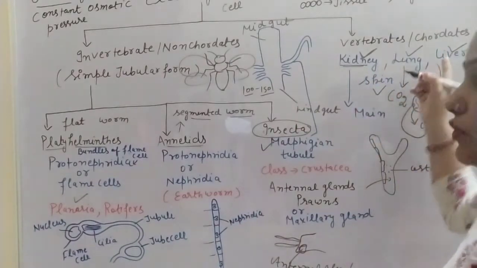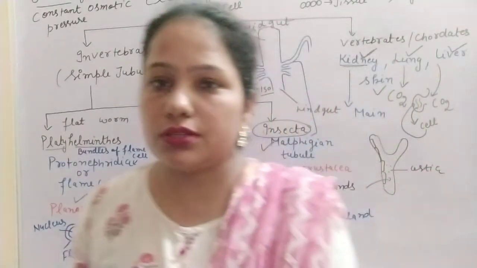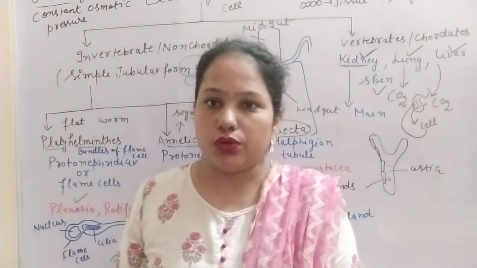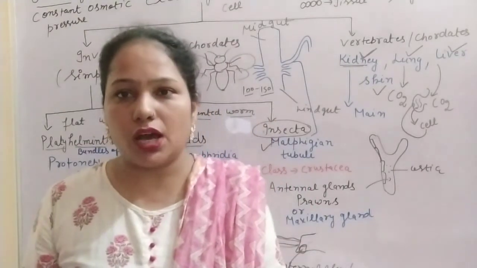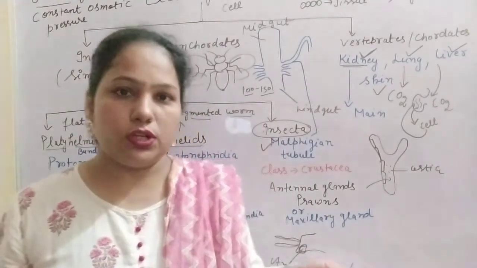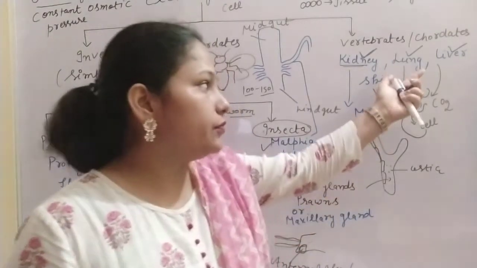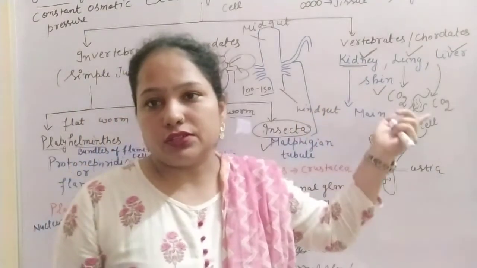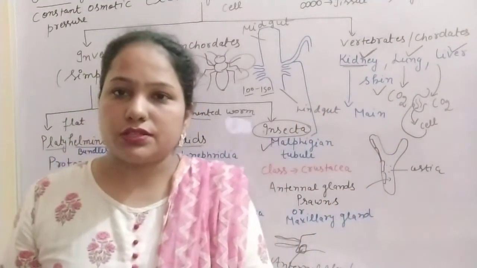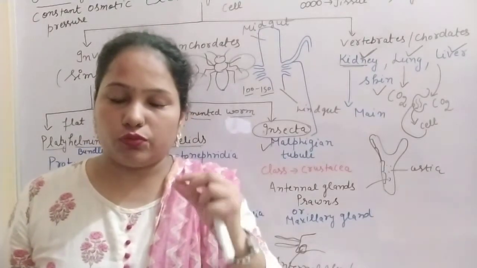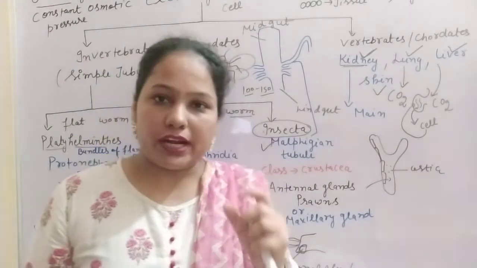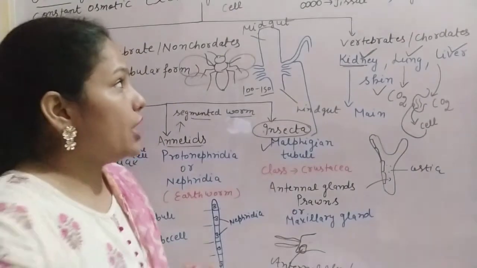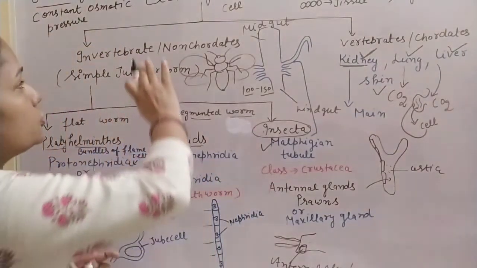so that the lung helps in excretion. Next is the liver. In case of liver, the urea cycle takes place, means the waste ammonia changes into urea in our liver. So liver also helps in excretion. Next is the skin. I told you that with the help of our skin sweating takes place. Oil, wax and sweat remove most of the waste from our body. So these are the different excretory organs.